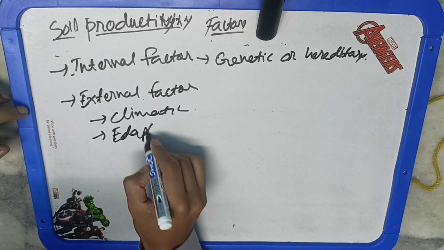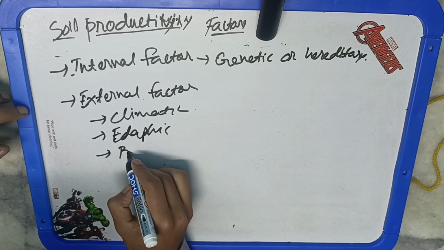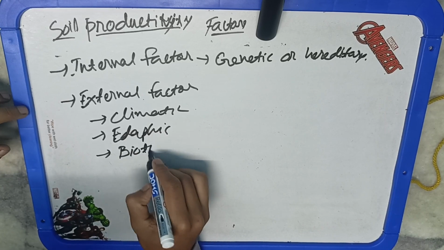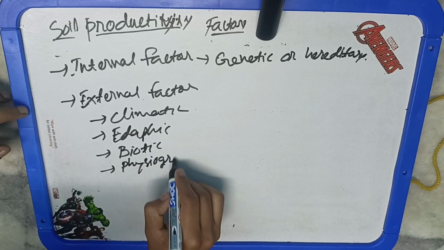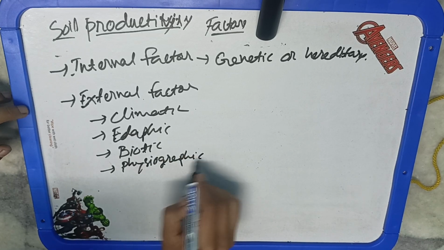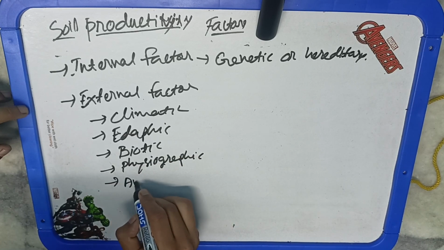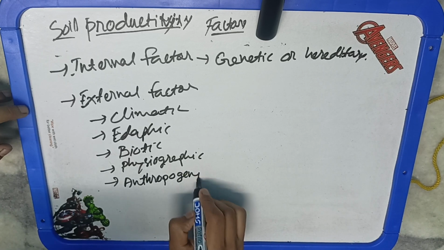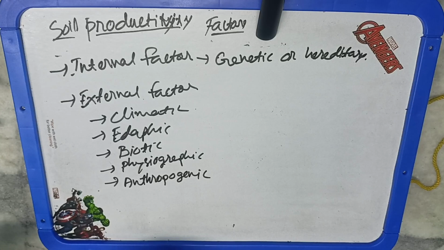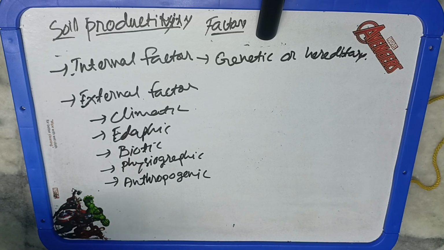That will also affect the soil productivity. Then there are the soil factors: if the soil had enough moisture or not, if the porosity was enough or not, that can also affect the productivity. Then biotic factors, that may include the animals or the soil microorganisms or the other plants that are growing in the vicinity, or there may be weeds growing out there.